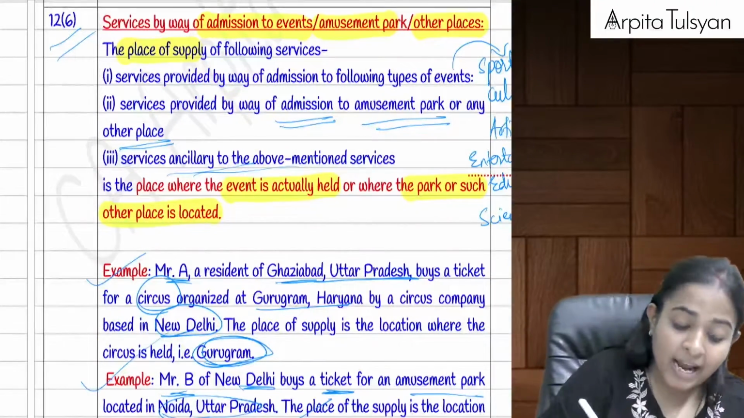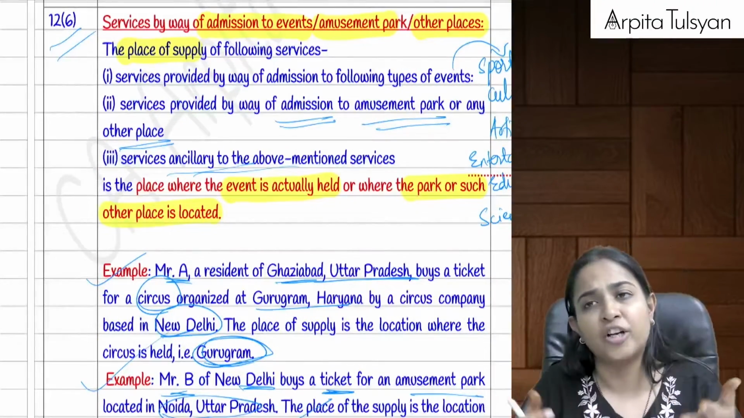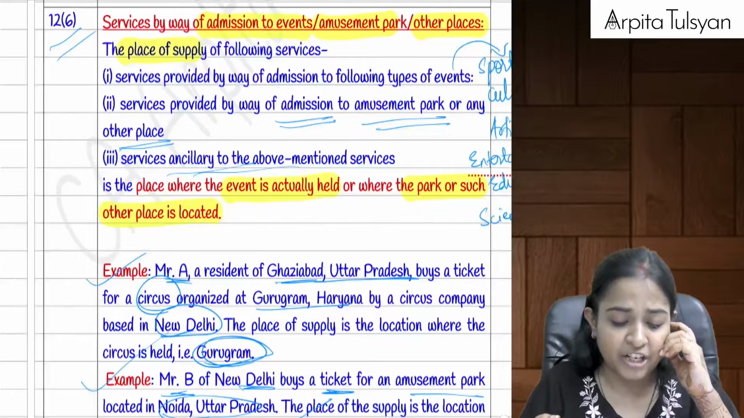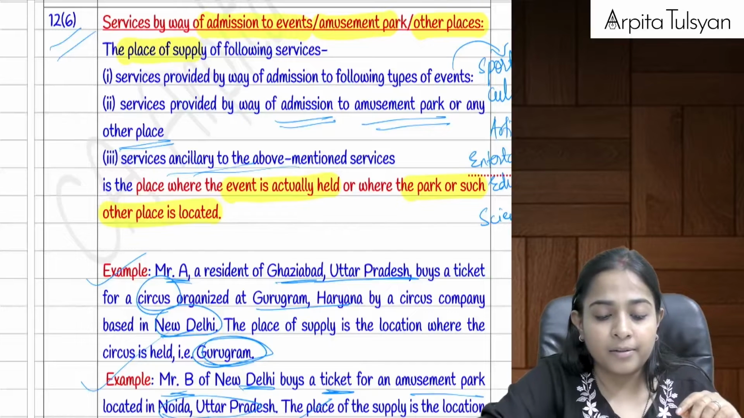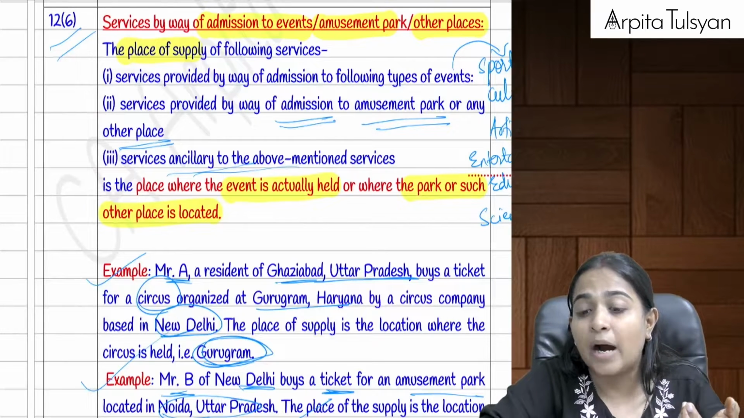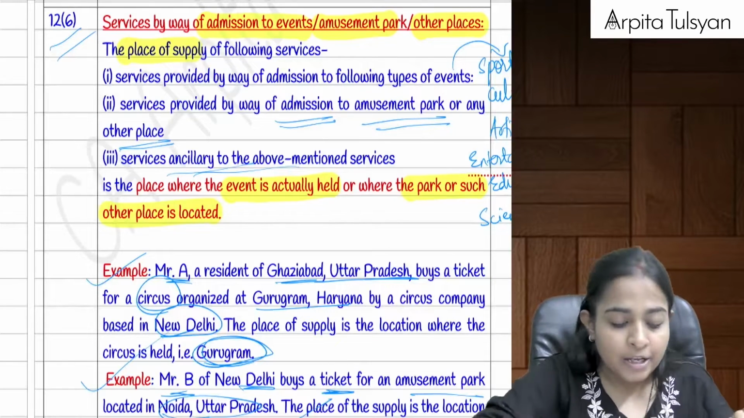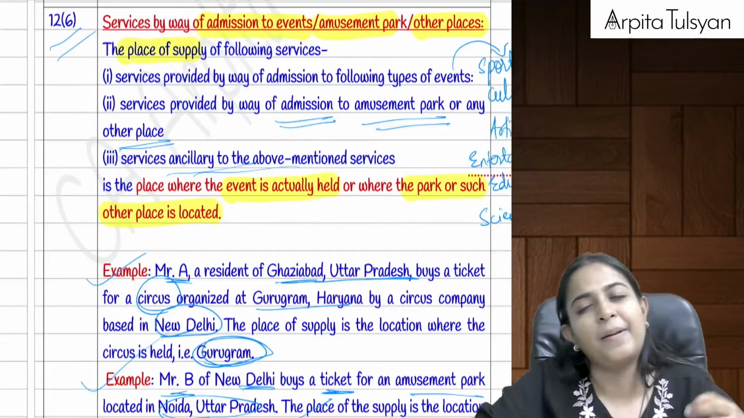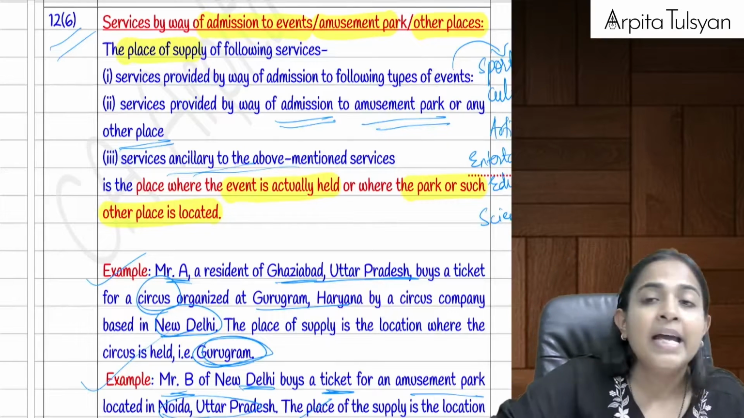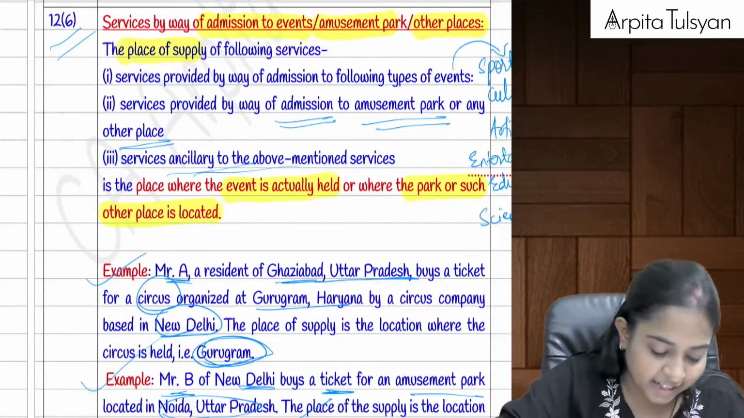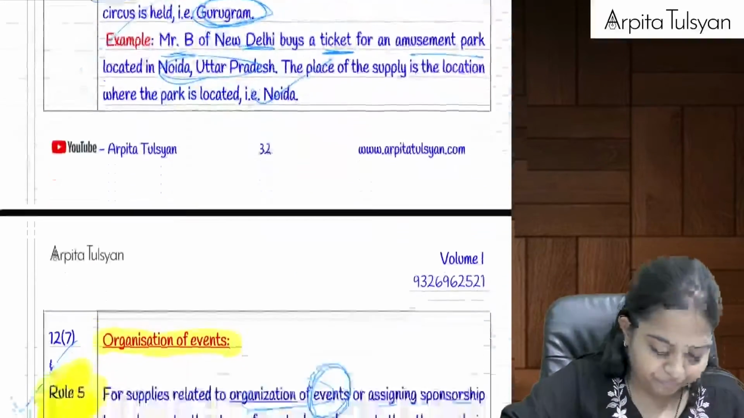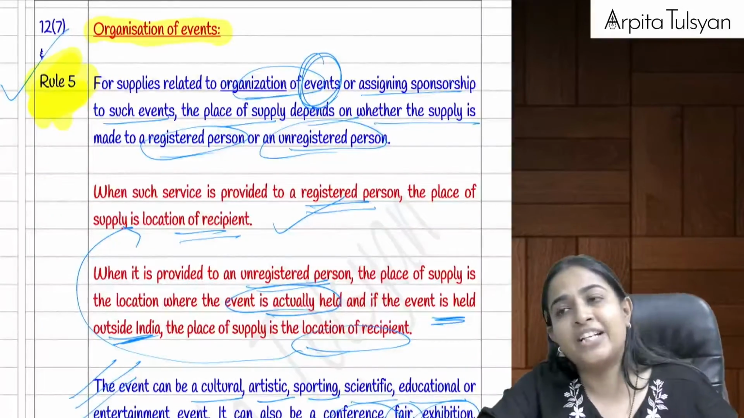Right, then going on to the next section, section number 12.6. 12.6 talks about admission to any cultural event, sporting event, artistic event, etc., or entry to any amusement parks and all those. So in such cases, the place of supply is the place where the event is going to be held, or the place where that park, amusement park, water park, etc. is situated.